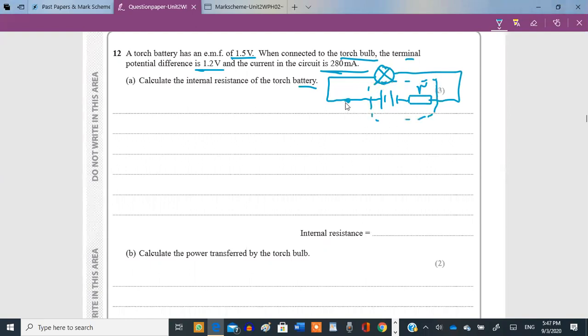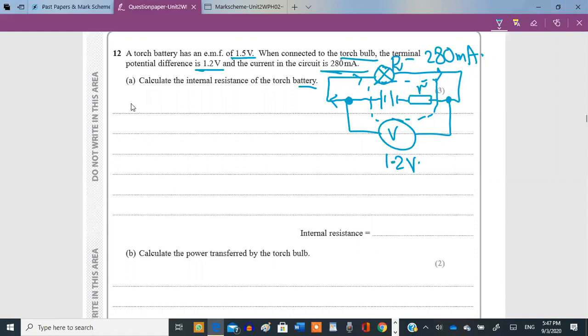Terminal potential difference means the potential difference between these two particular points, between the terminals of the battery. Terminal potential difference is 1.2 volts. The current in this circuit is 280 milliamperes. Let's assume the resistance of this bulb is capital R, and the internal resistance needs to be calculated.